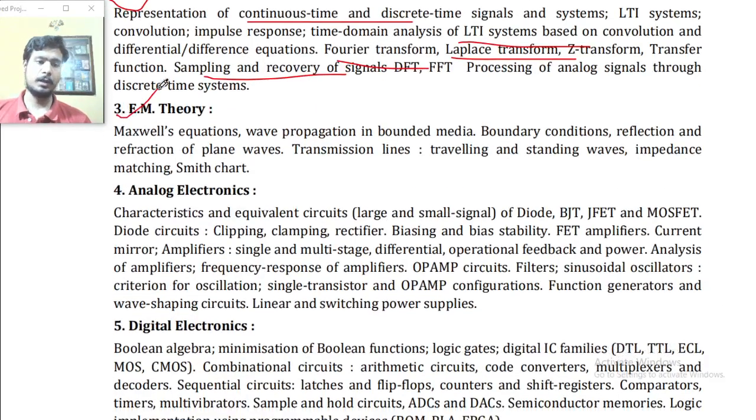Point number 3, EM theory. Maxwell's equations, wave propagation in bounded media, boundary conditions, reflection and refraction of plane waves, transmission lines, traveling and standing waves, impedance matching and Smith chart.